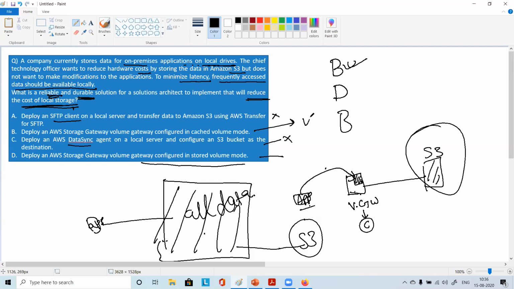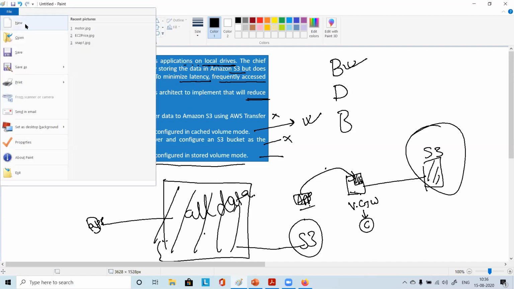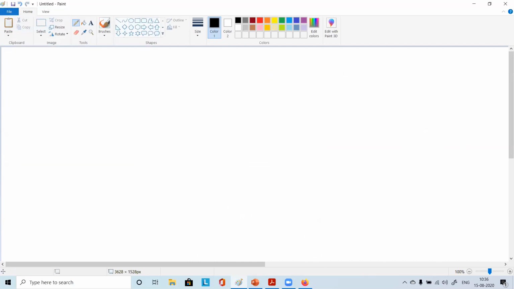So Pradeep, you agree? Yes, Harish. Right, so that is a little better choice as compared to the stored volume. Okay, perfect. So we are good with this.